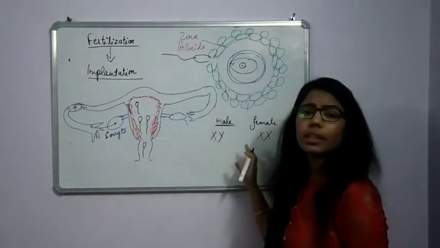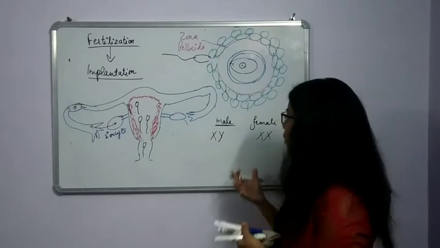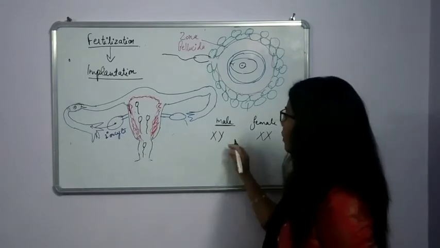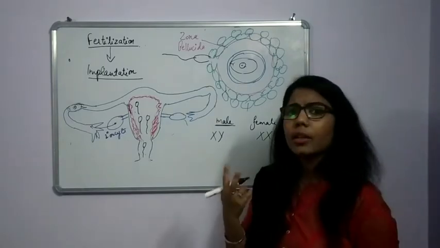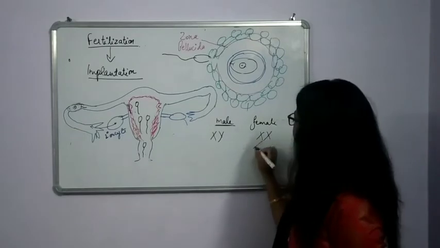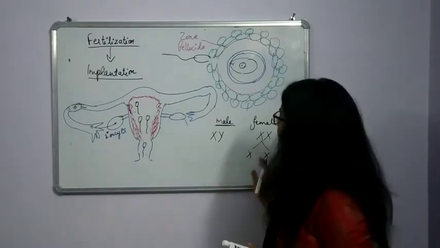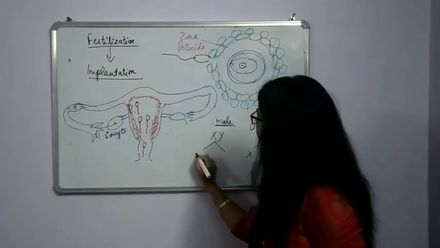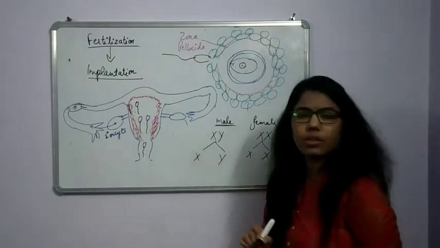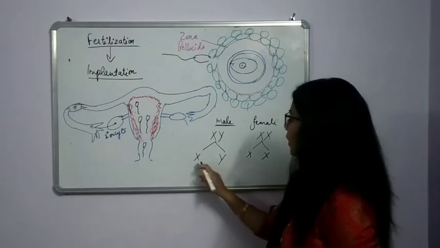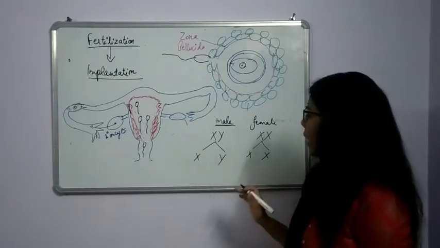When these chromosomes fuse with each other, there may be two possibilities. The female has X and X, there is no other chromosome, but the male has two types of chromosome, X and Y. Now what will happen?